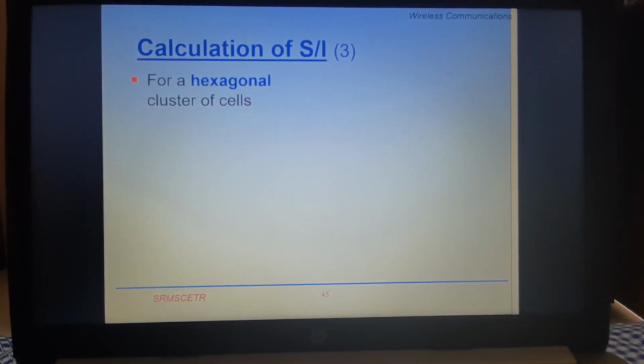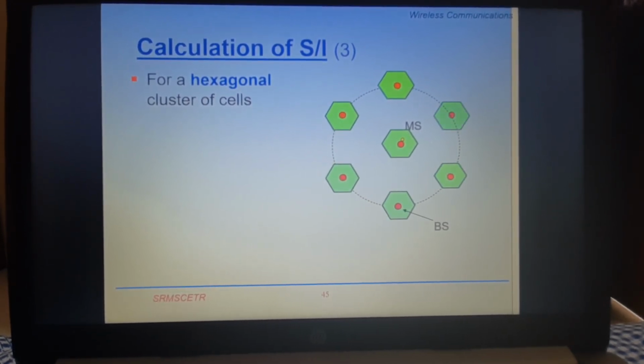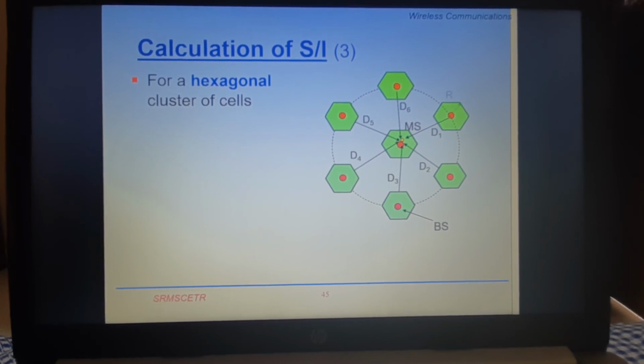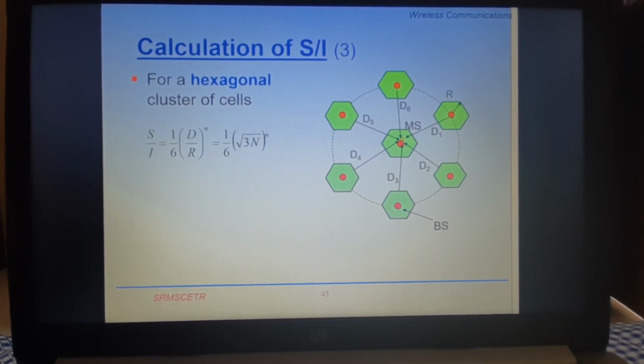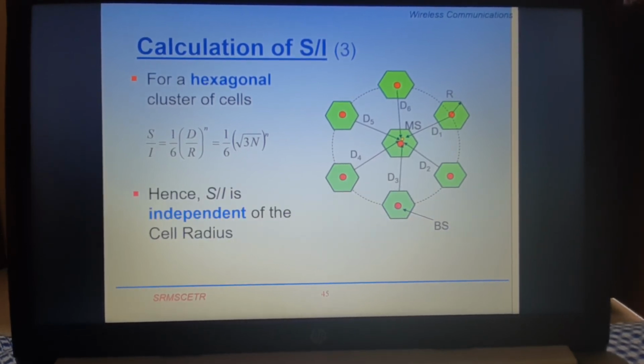For a hexagonal cluster of cells, let me put the mobile station at the center of the cell. This is the first co-channel cell, second, third, fourth, fifth and sixth. There are 6 interfering cells which are co-channel cells, and the distances D1 equal D2 equal D3 equal D4 equal D5 equal D6. So in this case, S/I is equal to 1 by 6 times (D/R) to the power n. Hence S/I is independent of cell radius and depends upon the cluster size.